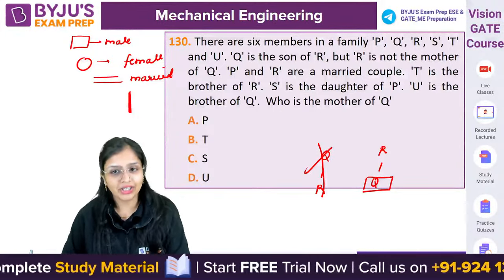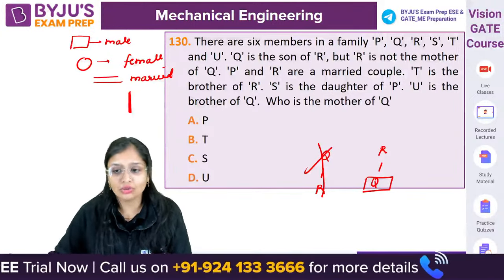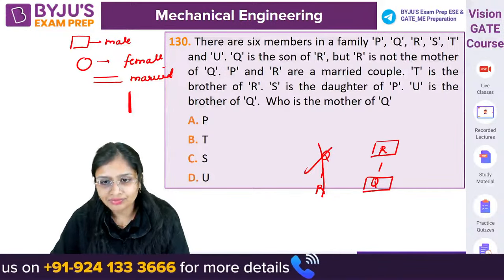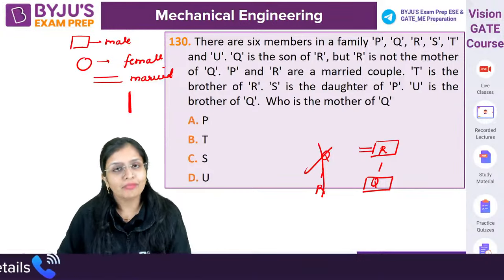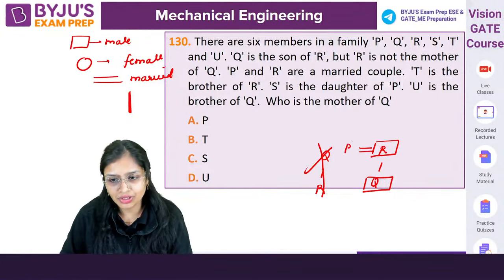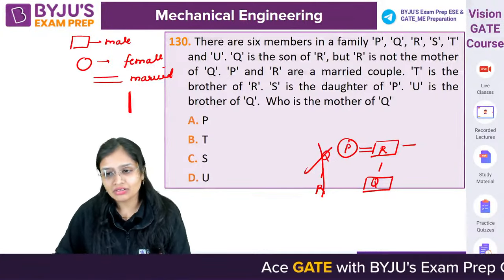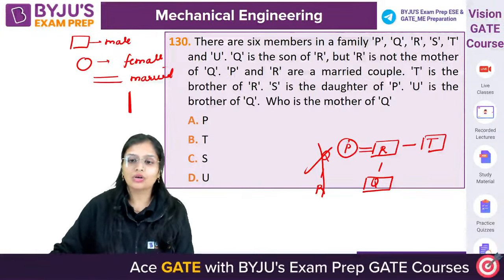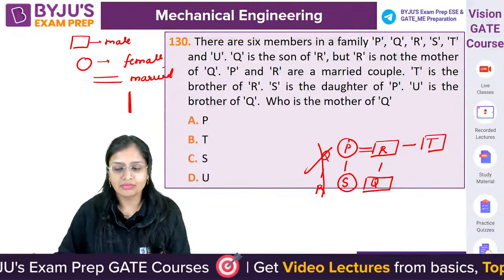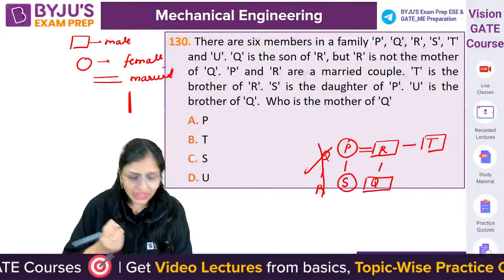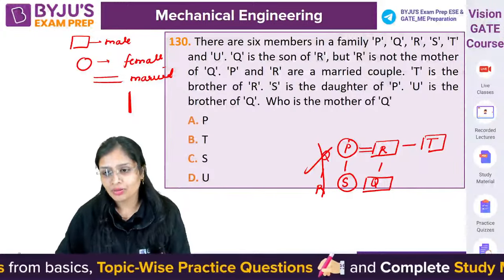But R is not the mother, so if not the mother, then what will R be? Father. So father. Okay, P and R are a married couple. So if one is male, the other will be female, a married couple. Okay, T is the brother of R. S is the daughter of P, daughter means female. U is the brother of Q, one more brother.